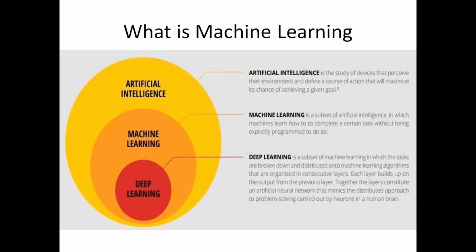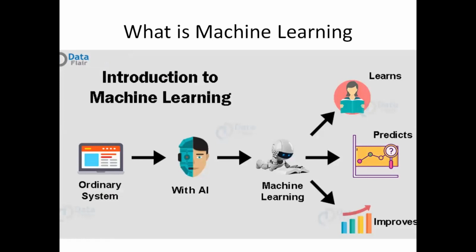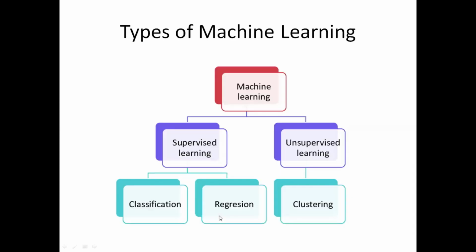So in this session we will be learning about machine learning. Machine learning is something where the machine learns from the data, it predicts based on the data, and then it improves the performance based on the various feedback parameters. So this is the definition of machine learning. Next we will see the types of machine learning.